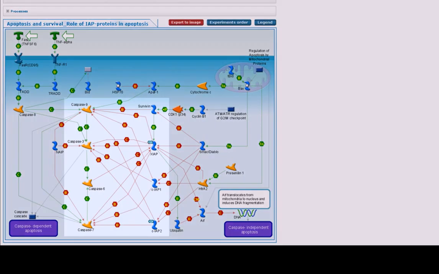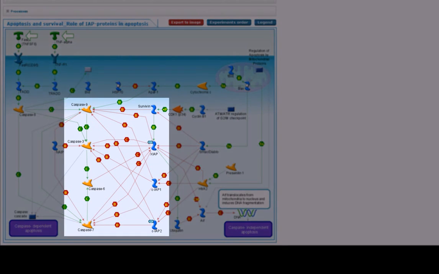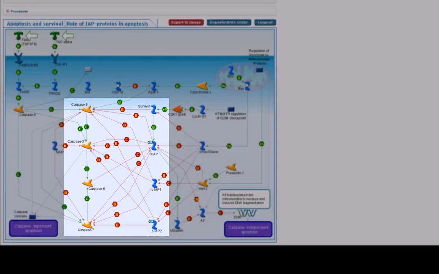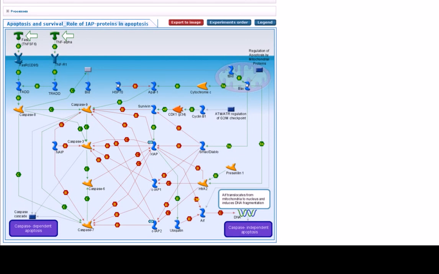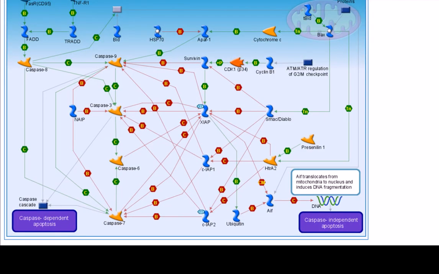Targets such as XIAP and IAP2 are highlighted here and are shown to inhibit caspases that are indicated by red arrows. Therefore, their inhibition by mebendazole can lead to caspase activation and apoptosis induction. To further confirm this hypothesis, different types of omics data, such as expression data, can be uploaded into MetaDrug and used for additional validation with this map.